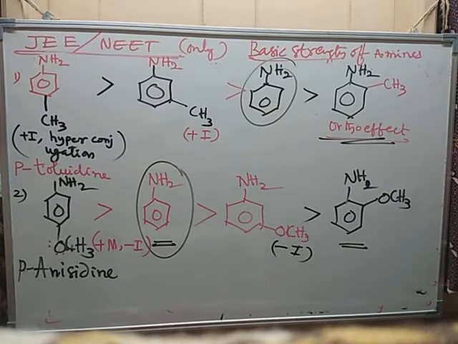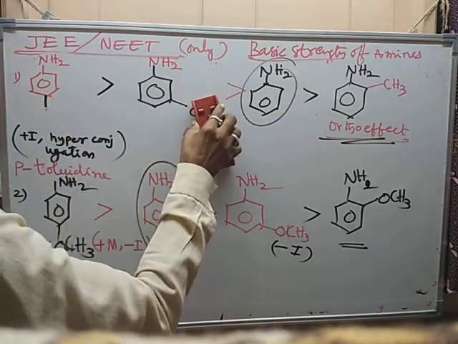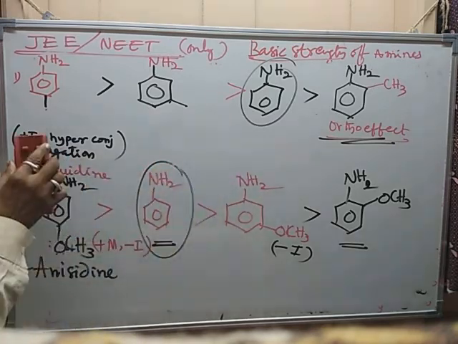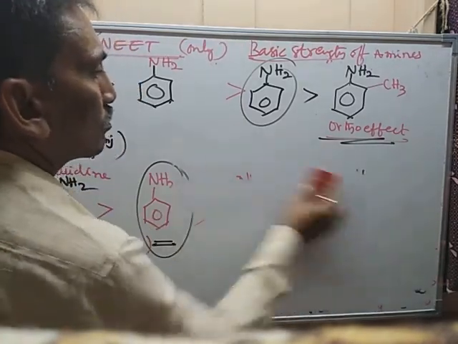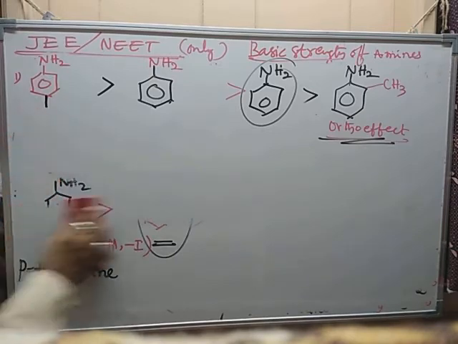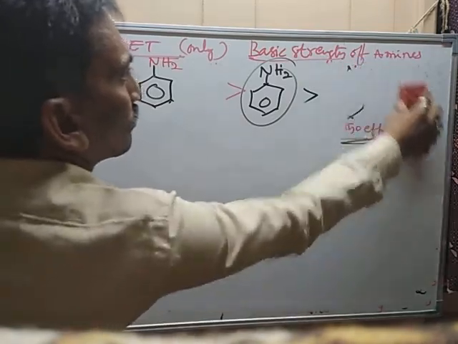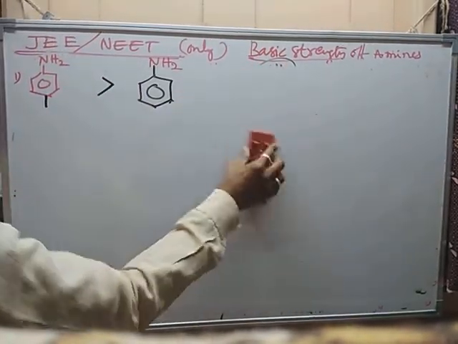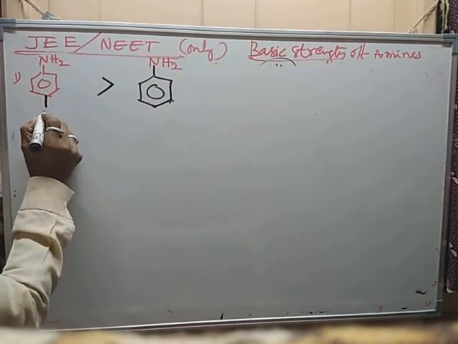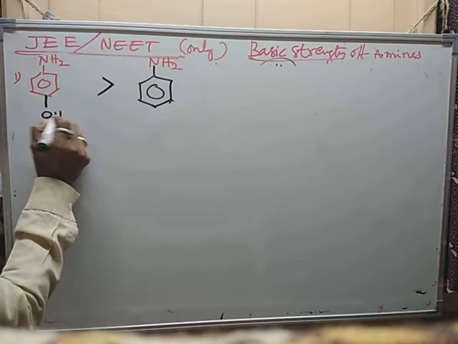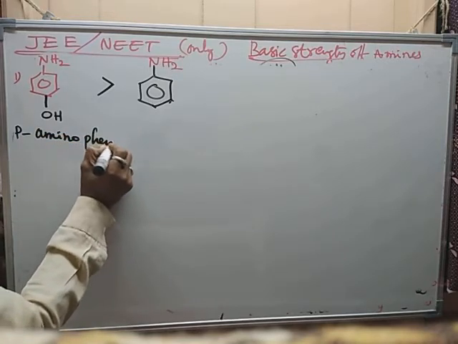One more group to be taken, that is OH group. This is an ortho effect exception, now we are going to take the exception. Para amino phenol.